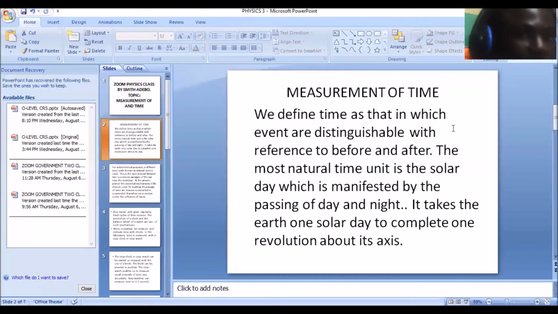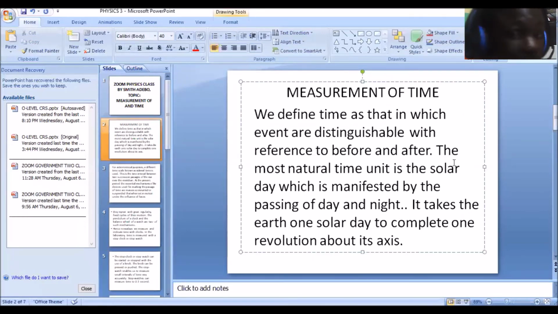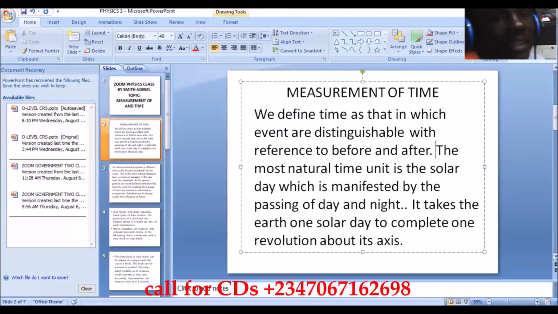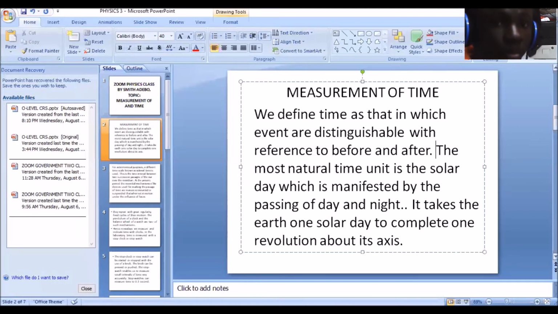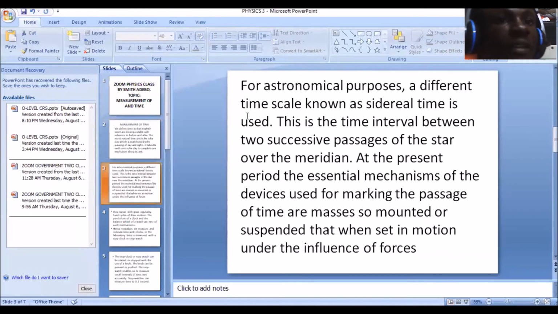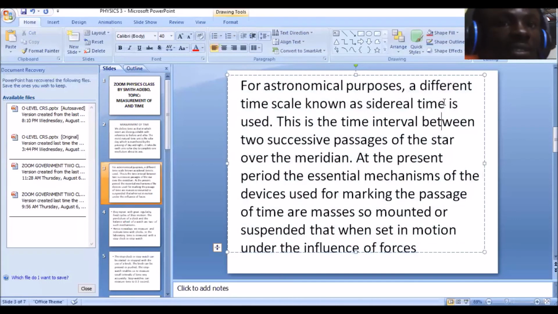So time helps us to arrange our activities. You can't schedule without time. And the most natural time unit is the solar day, which is manifested by the passing of day and night. I told you that one complete revolution of the earth makes a day. Now we say for astronomical purpose a different time scale known as sidereal time. Please take note of all these points because these are where questions are being drafted from.